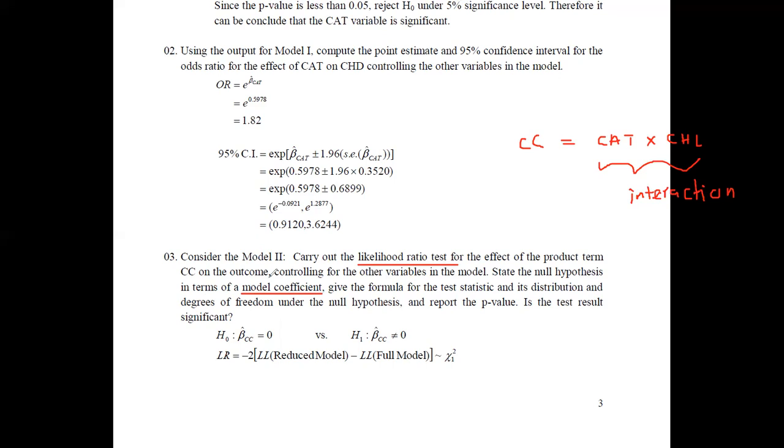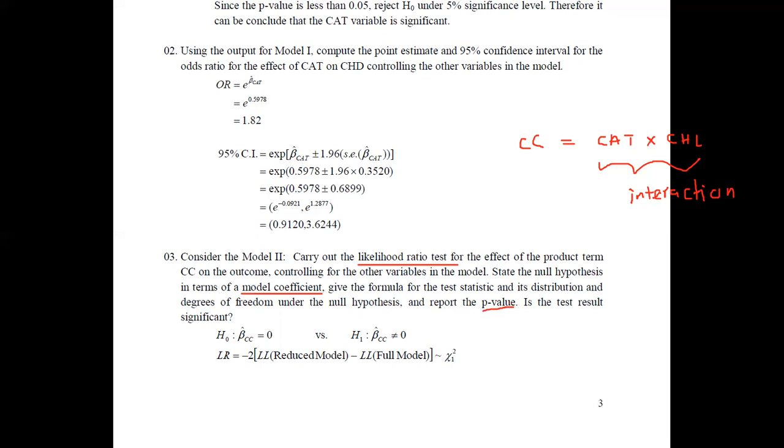You are also asked to give the test statistic and the distribution with the degrees of freedom for the null hypothesis, and to use the p-values to say whether the test results are significant or not.